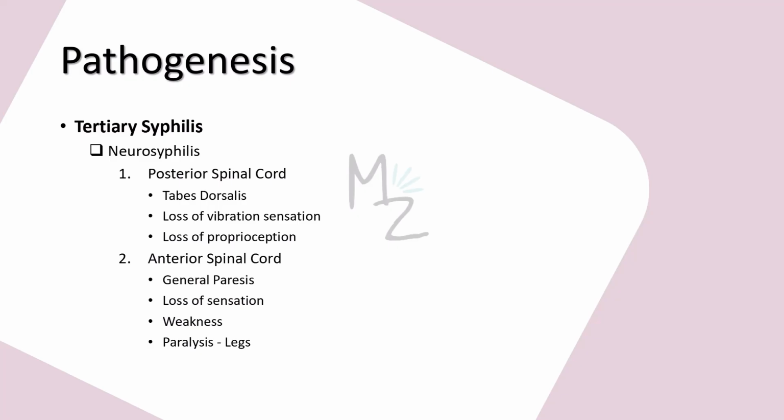If you look at neurosyphilis, if it affects the posterior spinal cord and the capillaries supplying the posterior spinal cord have these spirochetes in them, that will lead to tabes dorsalis, that is the wasting or loss of the back of spinal cord. This will lead to loss of vibration sense and loss of proprioception. If it affects the anterior spinal cord, meaning capillaries supplying the anterior spinal cord contain these spirochetes, this will lead to general paresis. That involves the loss of sensation, weakness, and paralysis, often in the legs.